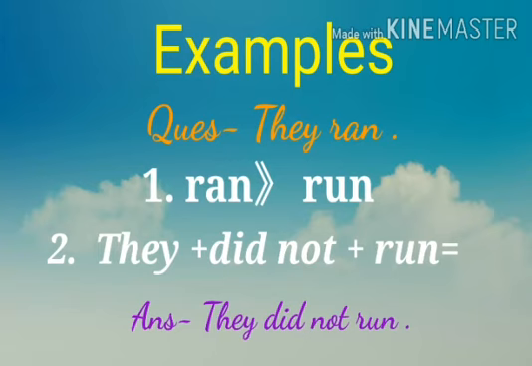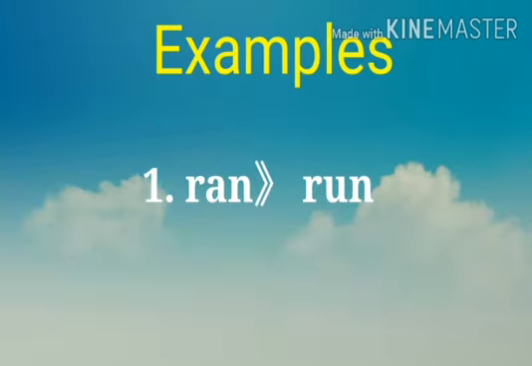Yes, we have to change the past form or second form of verb ran into its present form, run. So we have got the present form of verb. Okay, now we can move on to the next step. So here is the next step. First the subject they, then we have added did not, then the present form of verb run, and we got the negative sentence: they did not run.